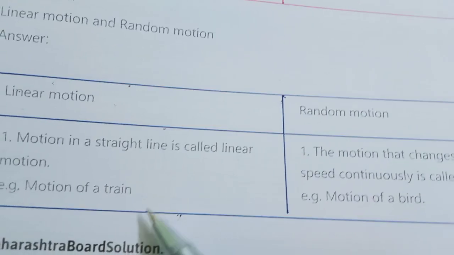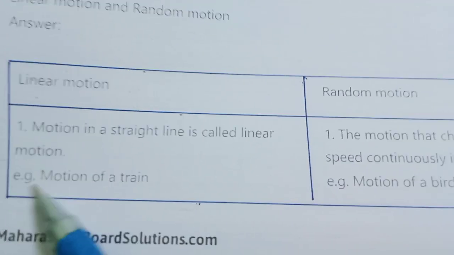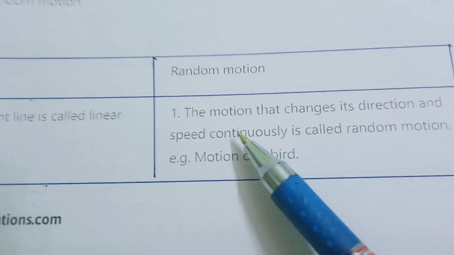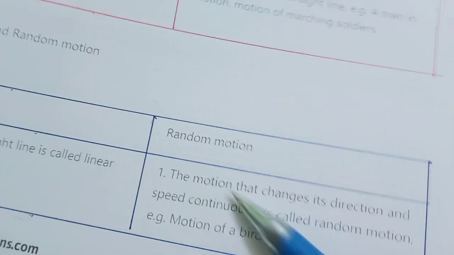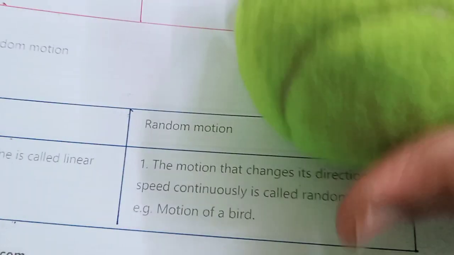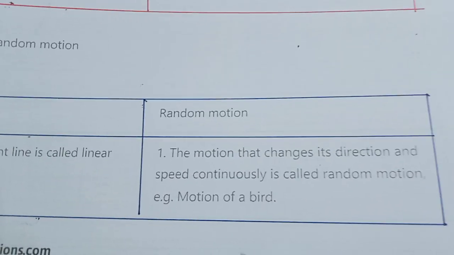The difference between linear motion and random motion. Motion in a straight line is called linear motion, like the motion of a train or a car. Now random motion: the motion that changes its direction and speed continuously is called random motion. Motion of a bird in the sky.